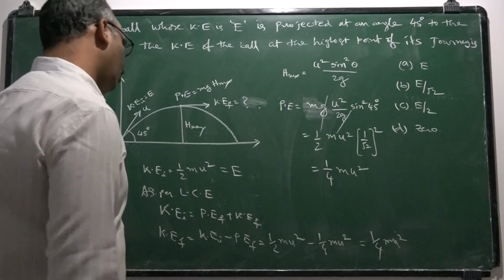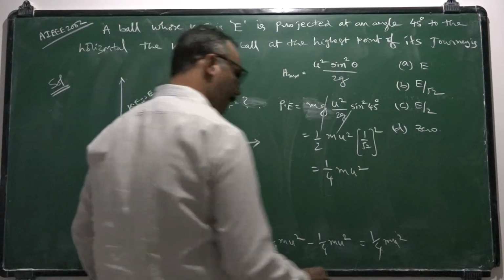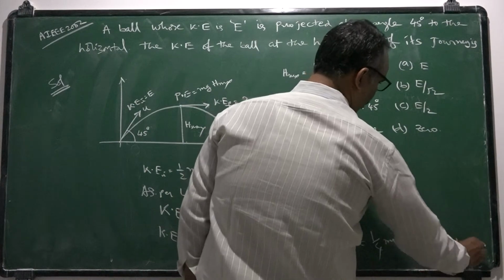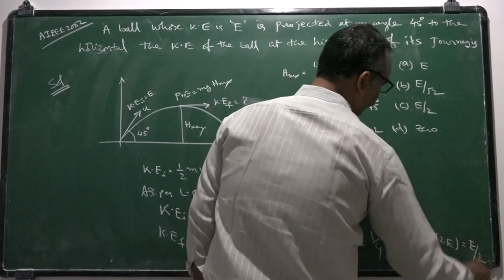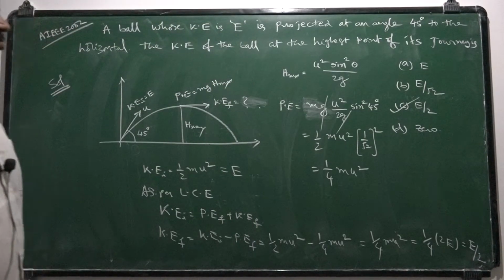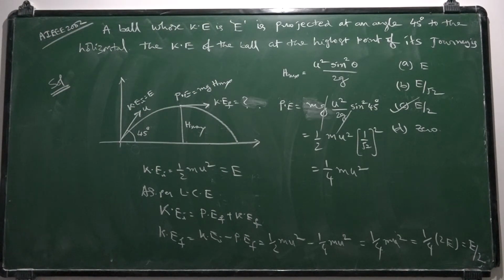So in the place of m u square, I can keep 2E. 1 by 4 into 2E. That is nothing but E by 2. So E by 2 is the answer for the given question.